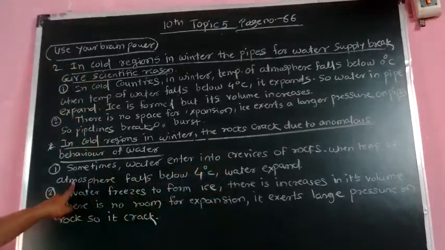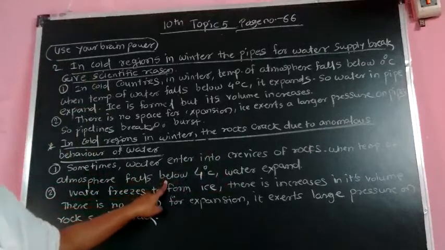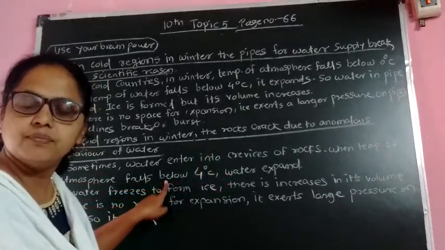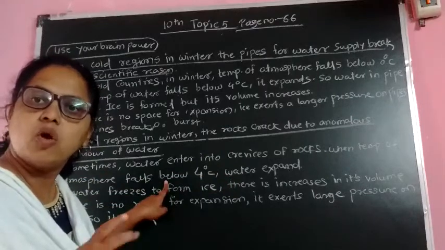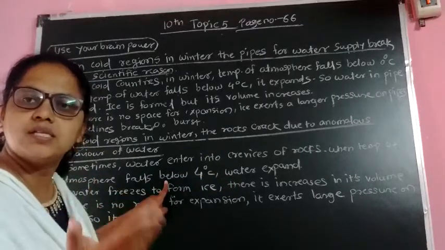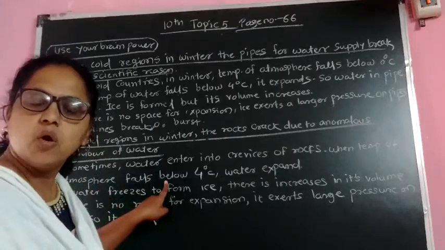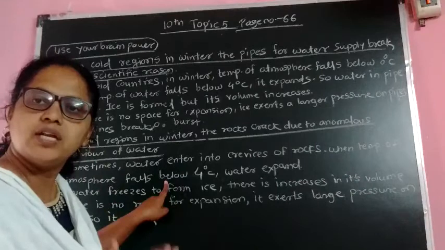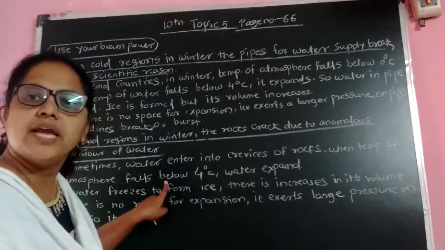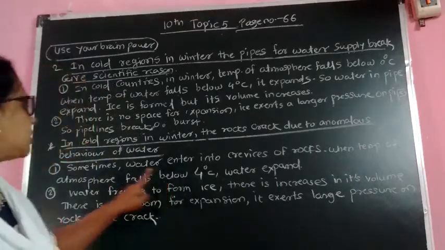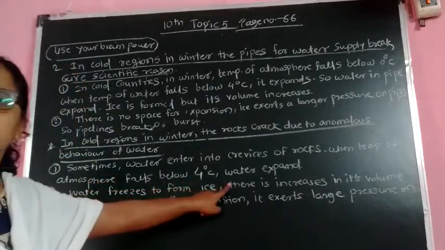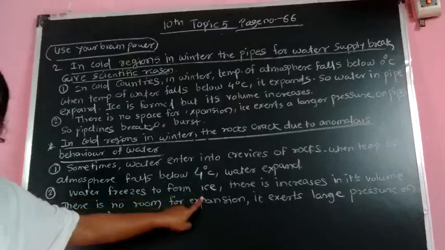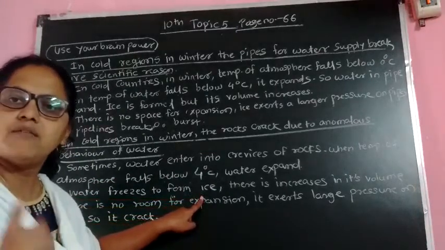When the temperature of the atmosphere falls below 4 degrees Celsius, we know that below 4 degrees Celsius water expands. At 4 degrees Celsius water contracts; above 4 degrees Celsius water expands. Only at 4 degrees Celsius does water contract. Below 4 degrees and above 4 degrees water expands. So when the temperature falls below 4 degrees Celsius, water expands, and at 0 degrees Celsius water freezes to form ice.